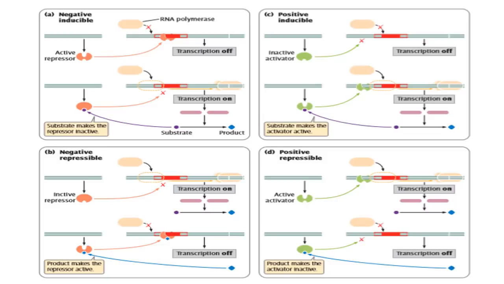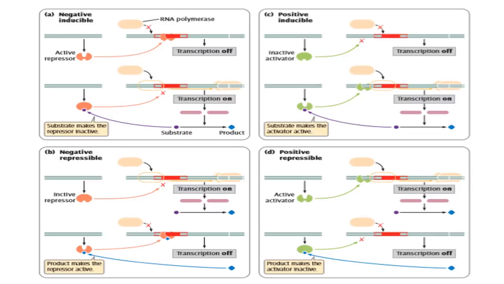In this section, you can see the various basic control mechanisms of the operon. The first one is the negative inducible operon. As I told you earlier, in a negative inducible operon, the regulator protein acts as a repressor that keeps the transcription always in the off state. But in the presence of the inducer, it binds to the repressor, making it inactive, so that the transcription becomes on.